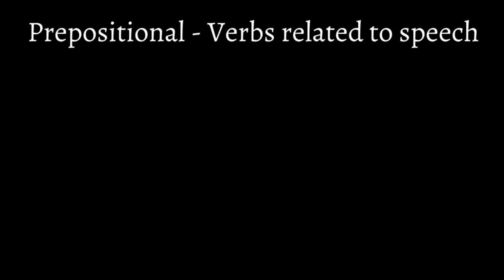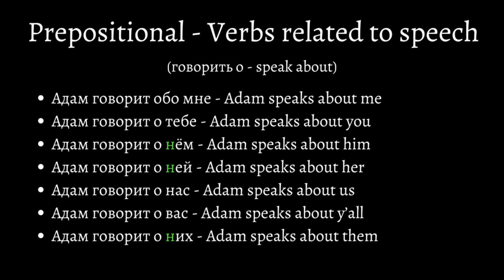Here, we have special verbs related to speech. Personally, I cannot think of that many verbs that are related to speech, but a useful one can be говорить о, speak about. Adam speaks about me, you, him, her, us, y'all, and them. Adam говорит обо мне, о тебе, о нем, о ней, о нас, о вас и о них. I already gave this example, but it's better to show it again because now you know that the verb говорить о is the verb that is related to speech. Also, the consonant N is automatically placed in the он, она, and они pronouns because there is already a preposition.